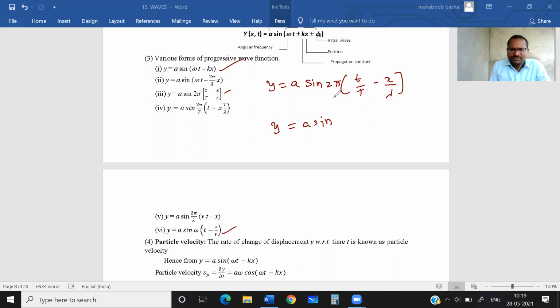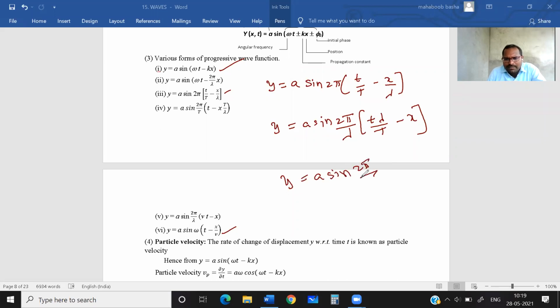Okay. 2 pi by lambda, let us take common. You will get (t lambda by capital T minus x). Correct? So y is equal to a sine 2 pi by lambda into (vt minus x). What is lambda by T? It is nothing but v.